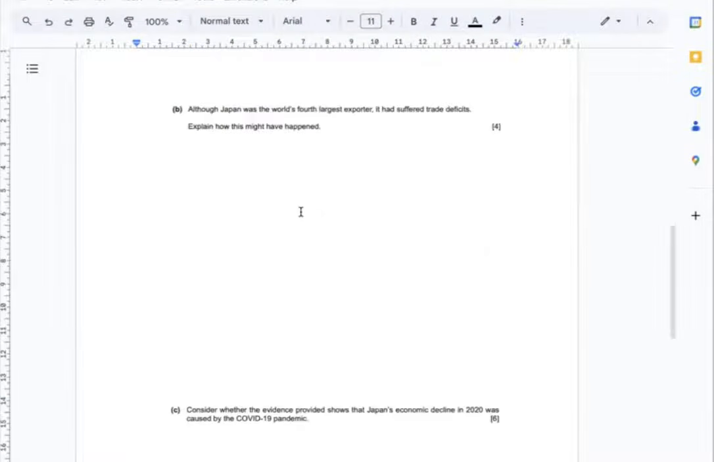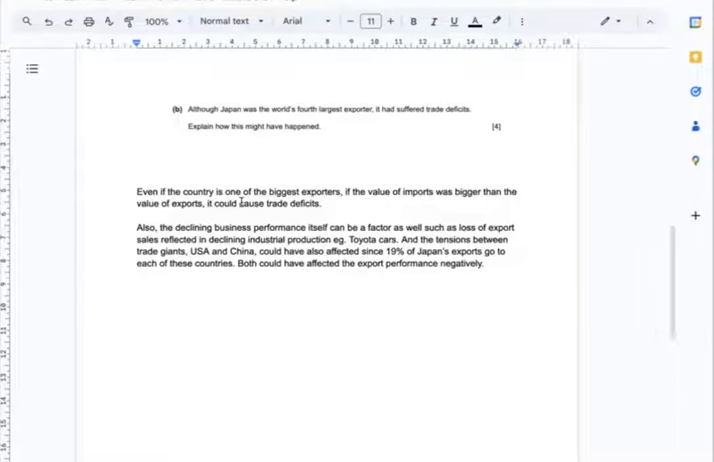Question B. Although Japan was the world's fourth largest exporter, it had suffered trade deficits. Explain how this might have happened. Even if the country is one of the biggest exporters, if the value of imports was bigger than the value of exports, it could cause trade deficits.